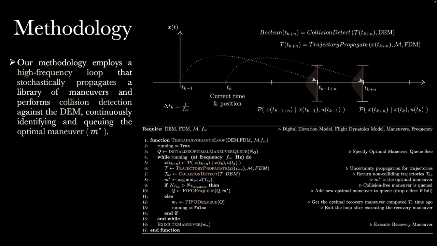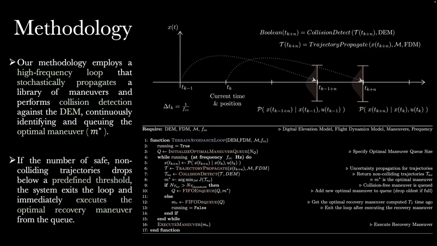The system then checks for collisions probabilistically using the Vysochanskij-Petunin inequality to obtain a rigorous safety guarantee. The system only intervenes and executes the optimal pre-validated maneuver from its queue if the number of safe, non-colliding options drops below a critical threshold.